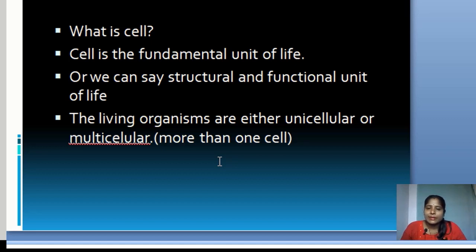So the difference is that unicellular organisms perform their activities within a single cell, whereas multicellular or complex organisms perform their activities with the help of millions of cells.